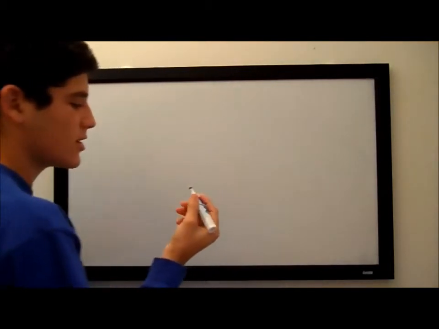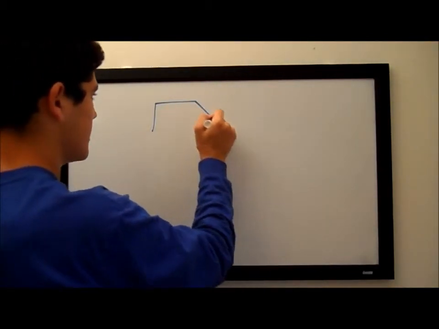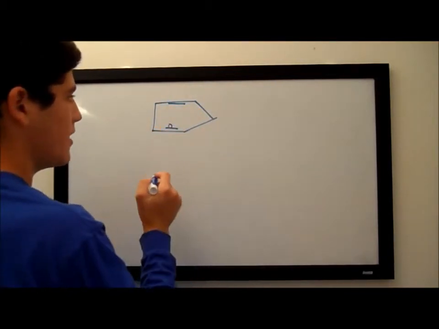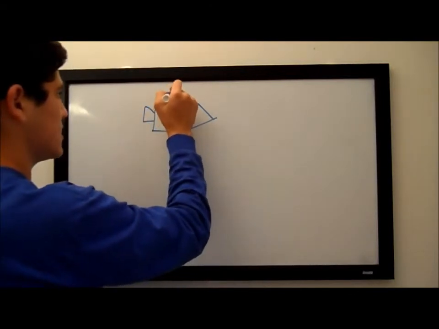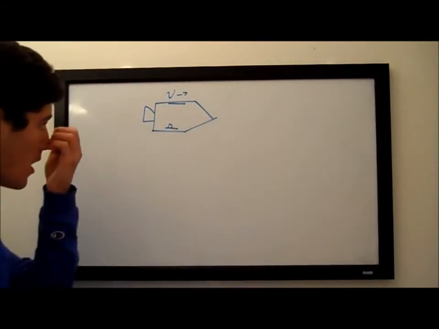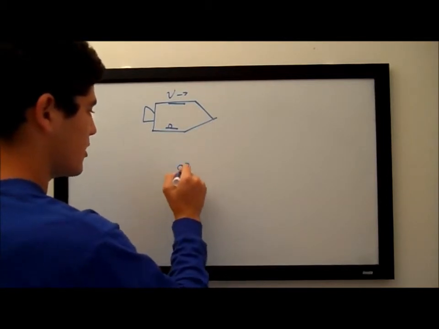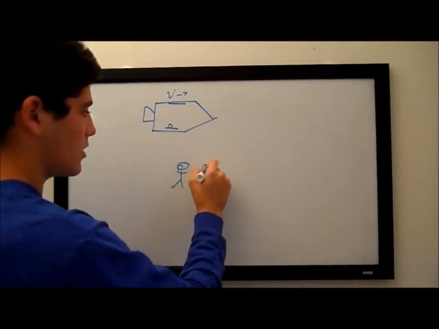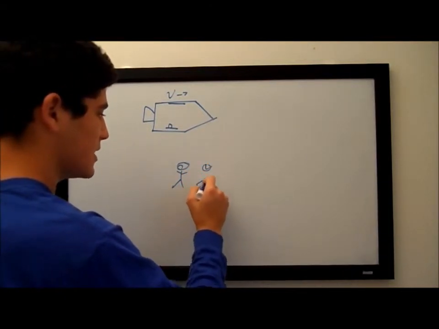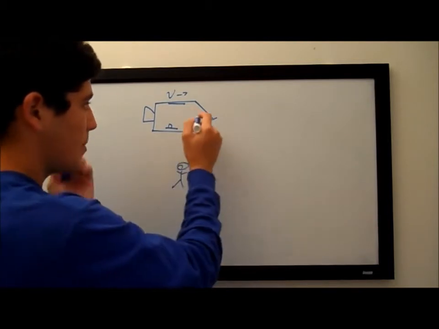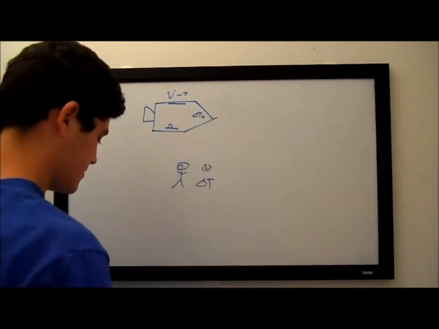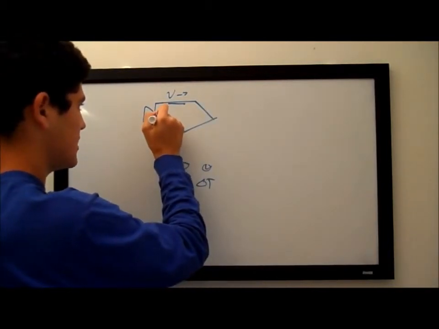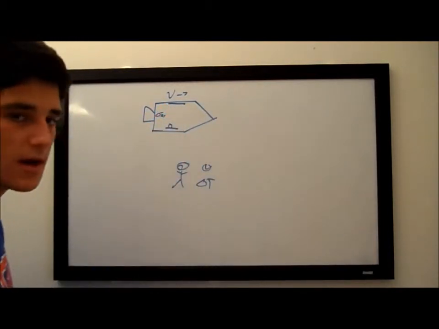Okay, in this thought experiment, there's going to be a spacecraft like this. And this is going to have a time clock on it. It's going to be moving at a velocity of v. And you're going to have a little person over here standing here watching this spacecraft. And they're going to have their own clock. And the time that passed by for them is going to be delta t. And the time that passed by over here is going to be delta t naught. Let me actually write this on this side. So it's going to be delta t naught. And this is going to show the relationship between delta t and delta t naught.